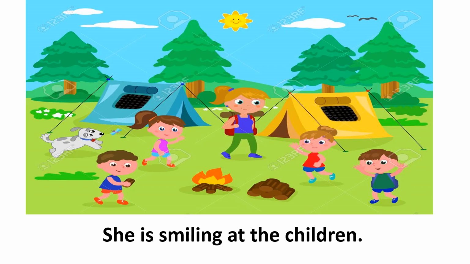For example, here if we talk about the teacher, she seems to be happy. So we can write that she is smiling at the children. You can also write that she is happy. Both the sentences are correct. It all depends on how you look at the picture.